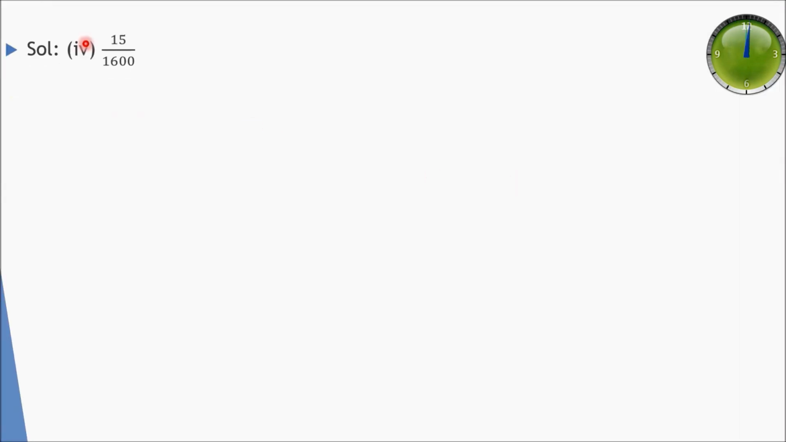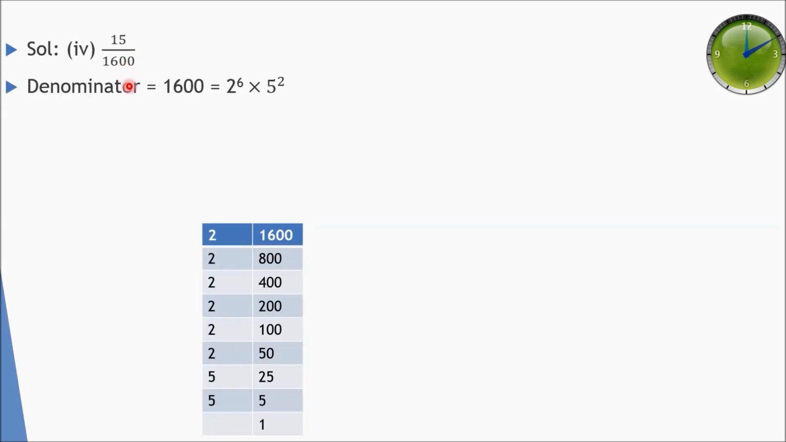Now we will move on to the next question, which is 15 divided by 1600. The denominator here is 1600 and the factors of 1600 are quite easy to calculate, because it gets divided by 2, we will get 800, and again dividing by 2 we get 400, again 200, again 100, again 50, again 25, and 25 is divisible by 5, so we will get 5. 5 is divided by itself, we will get 1.